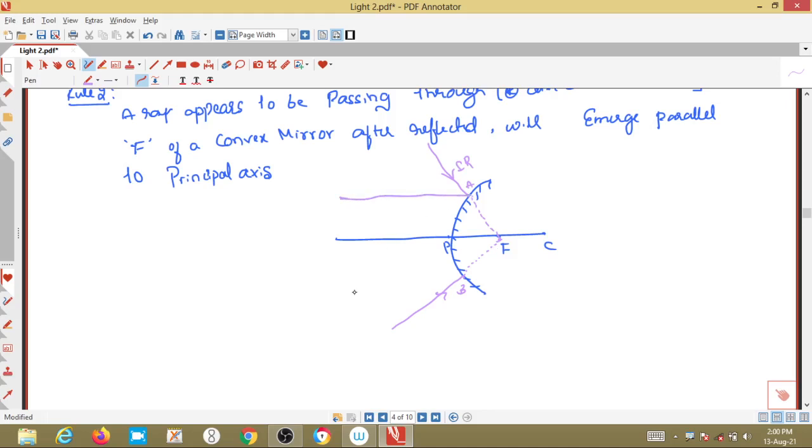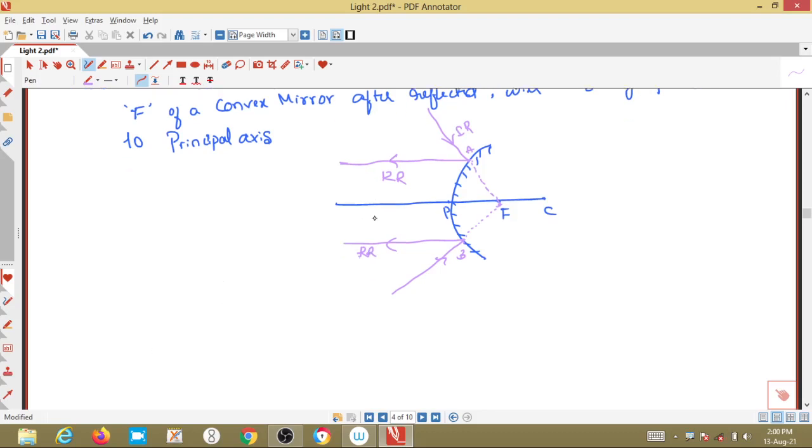It is moving like this. This is the reflected ray. Clear now? This is the second concept, or second rule.